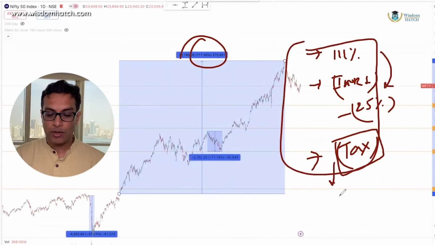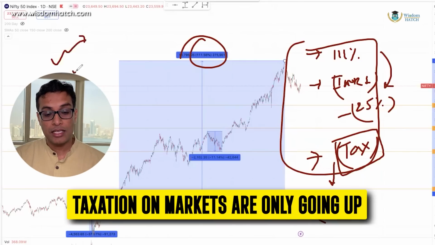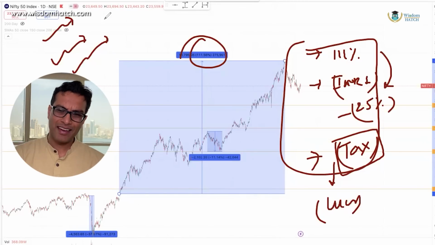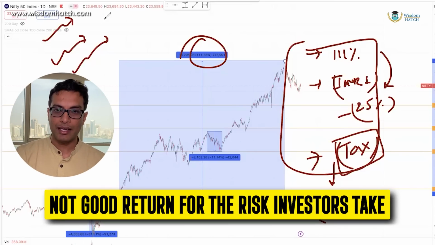The point becomes that okay, Indian markets have not been very lucrative, and unfortunately the taxation on market is only going up. It's not coming down. Now LTCG has been increased. We have the securities transaction tax, वगैरह चीज़. So to cut the long story short, this return is not very exciting for the level of risk that people are taking, especially foreign investors. So them leaving is a negative sign, no doubt about that.